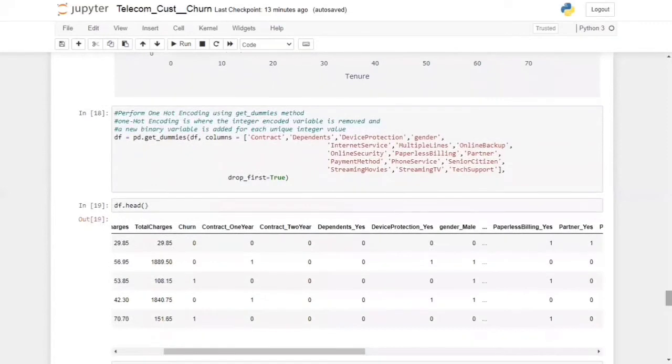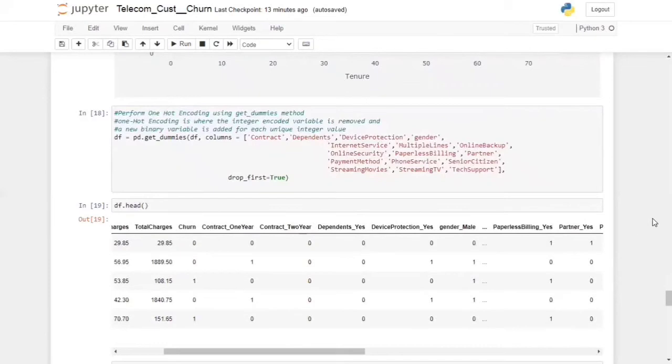After visualization, we have performed one-hot encoding. One-hot encoding is a representation of categorical variables as binary vectors. It is used to split a column which contains categorical data into many columns depending on the number of categories present in that column. Each column contains 0 or 1 corresponding to which column it has been placed in.